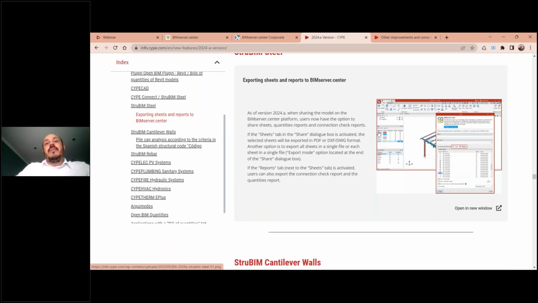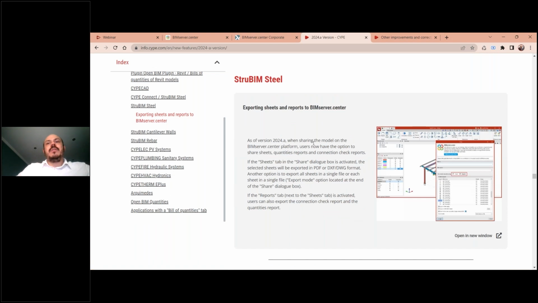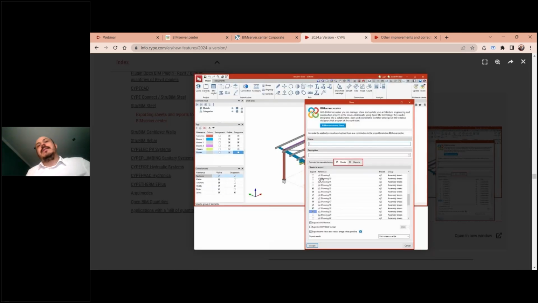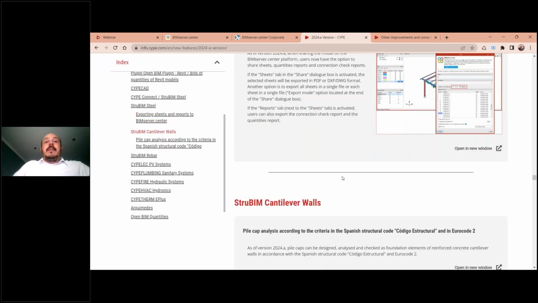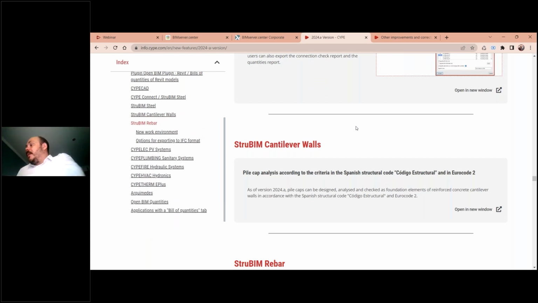And another feature that was not showed here is the option that you can export the drawings created in StruBIM Steel also to BIMserver.center. So you can select the sheets, the drawings that you've created, and export them to BIMserver.center. Maybe you want to share with someone that is working with you in the same project. Now you have this option. It's similar in Open BIM layout, for example. You can also export the sheets to the cloud. All right, so I think we saw the main features related to structures.